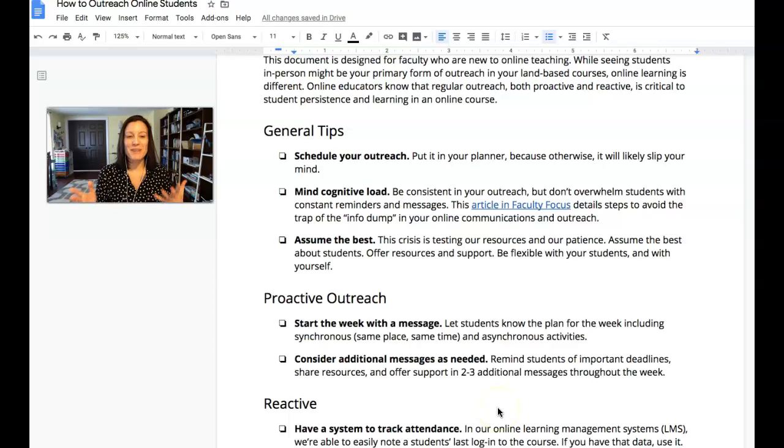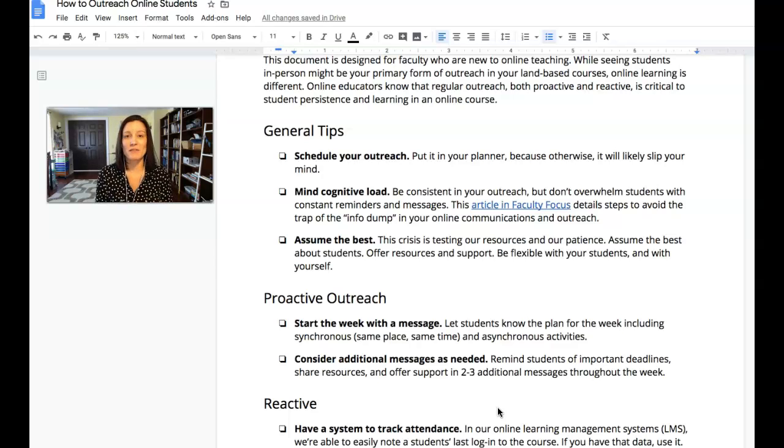So my first tip is to schedule your outreach. A lot of us might think, oh, that's a good idea, I'm going to do that. What I have found is that you've got to put it in your planner and plan out the outreach so that you're balancing consistent communications without overwhelming your students. But it's very easy to forget, so you want to put that in your planner.